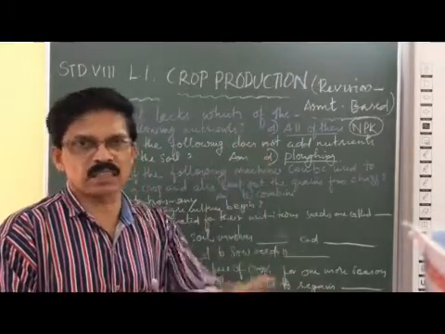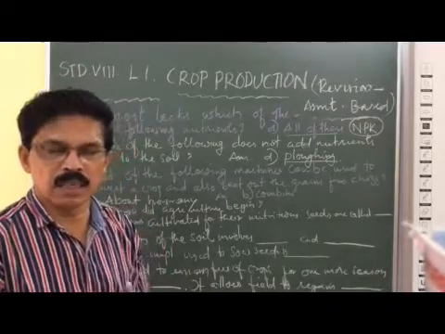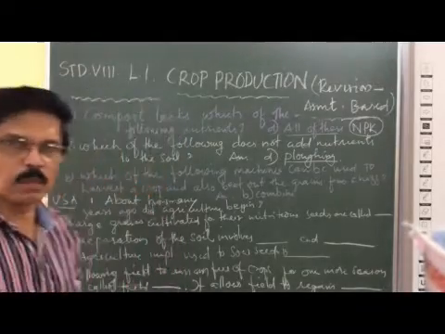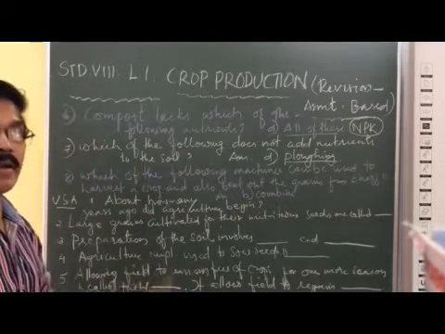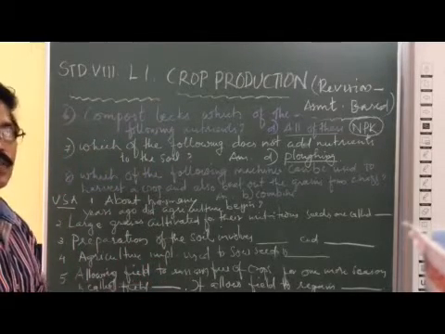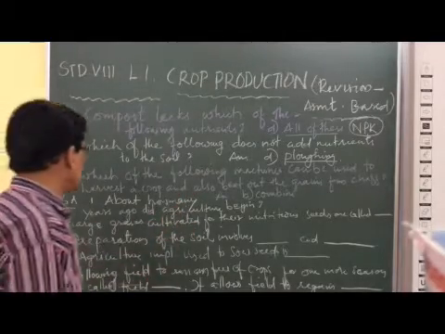Chaff means the remaining grass, other than the cereal. The common instrument used for this is the combine machine. The answer is combine.